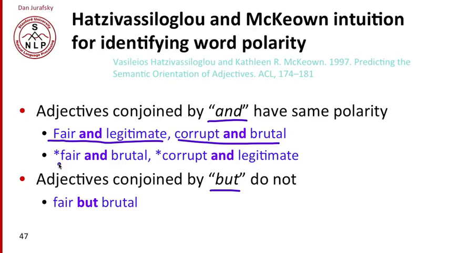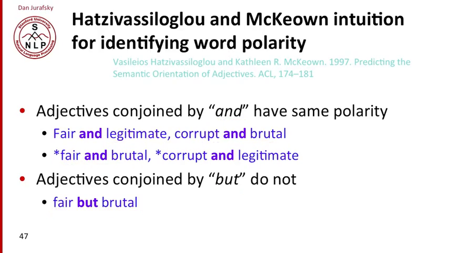And so we might suspect that "fair and brutal" is just less likely to occur on the web or in some corpus. So if we see a lot of something occurring with "and", maybe the two are likely to have the same sentiment. But if we see two words linked by "but", they probably have different sentiments. So "fair but brutal" is more likely to occur than "fair and brutal".